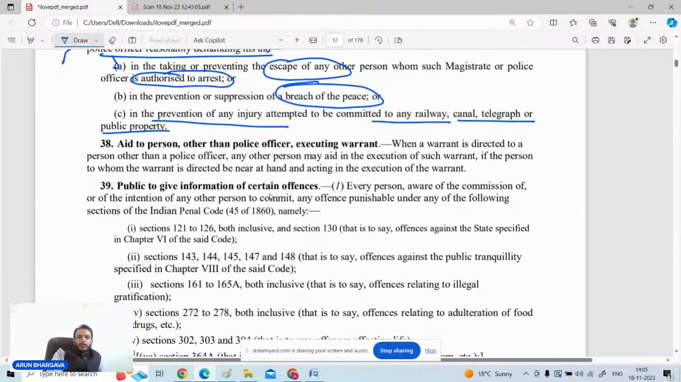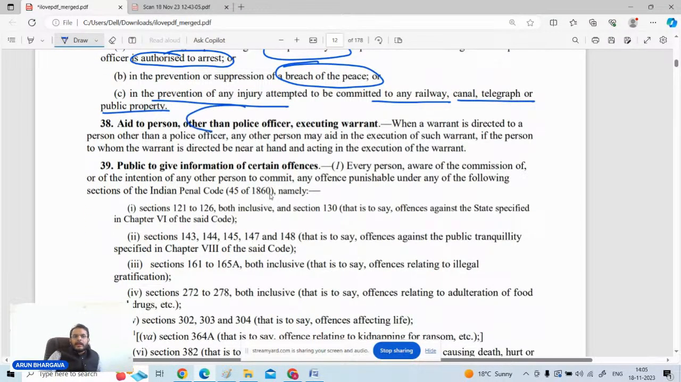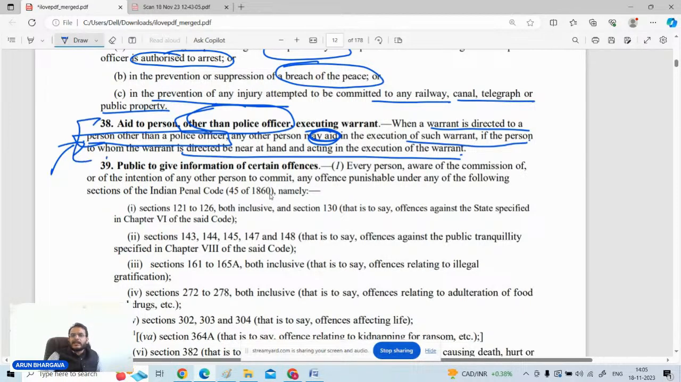Next one is, if the police officer is executing a warrant and assistance is required, Section 37 will take care of that. But if someone who is not a police officer is executing a warrant, there is aid to a person other than a police officer executing a warrant. Where the warrant is directed to a person other than a police officer, then such other person can also demand your aid, and you are bound to give your assistance to that person. So basic things from 37, 38 can sometimes be asked. Only the direct interpretation people have to understand.